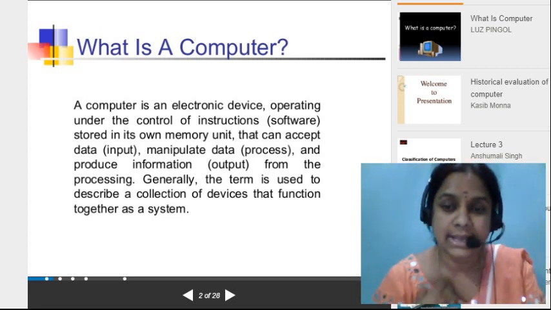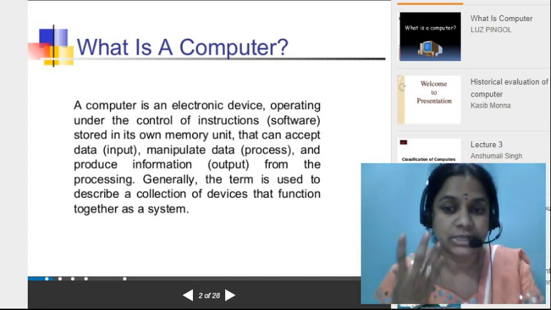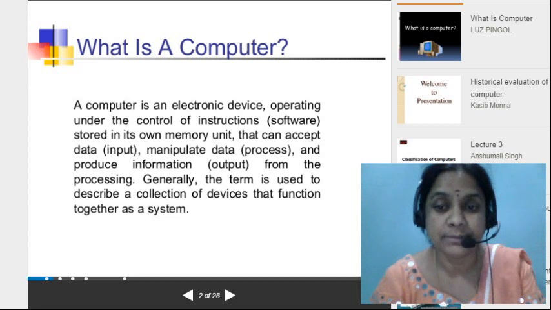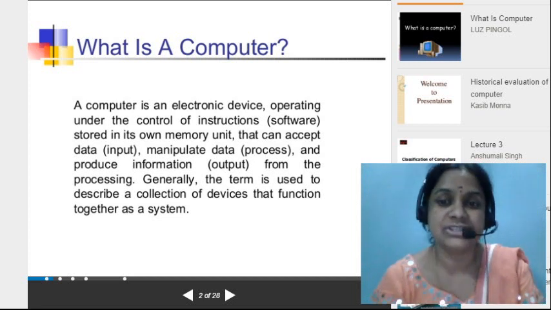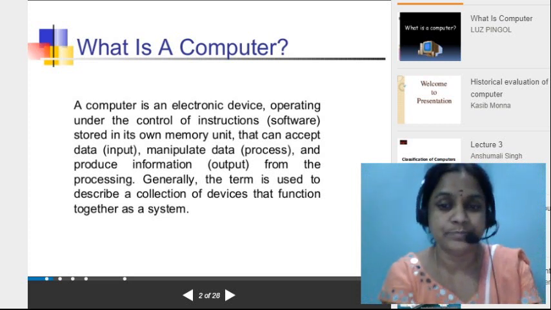Let us see. I am a human being. Without a brain, can we do anything? No. The brain stores some data, right? But a computer cannot have a brain. We are giving instructions on how to operate it. Is it clear?